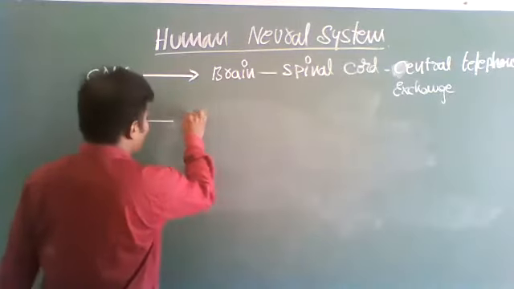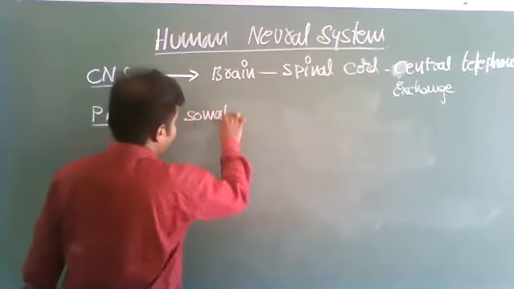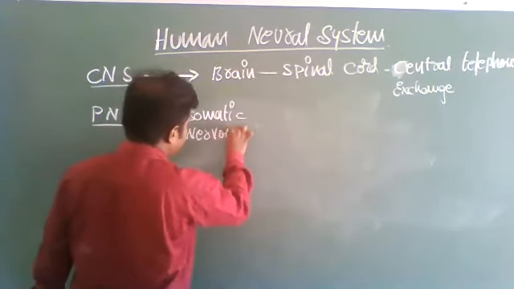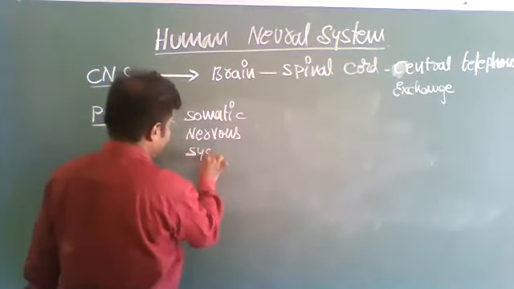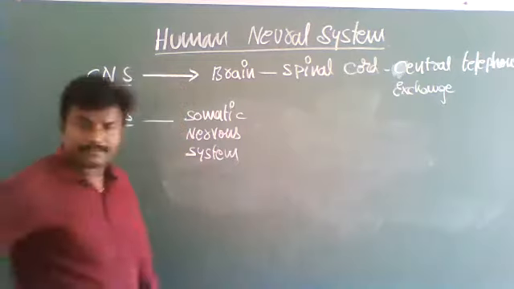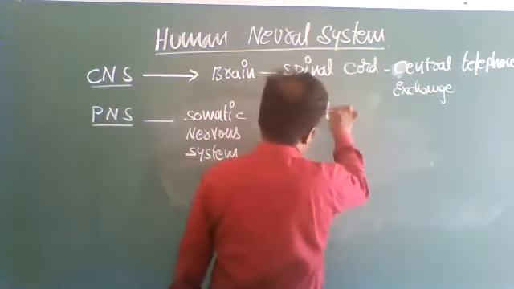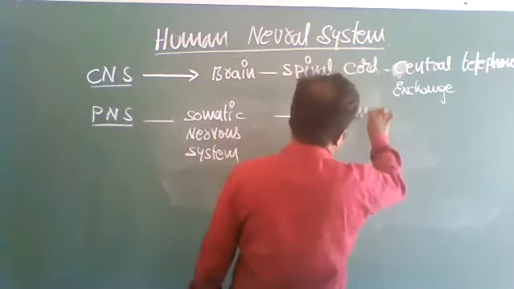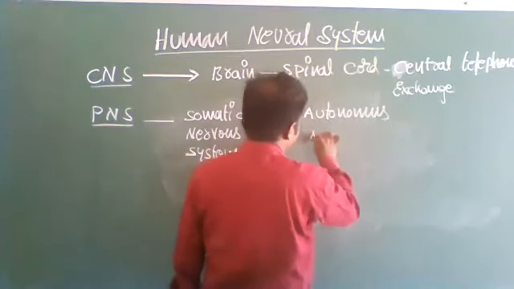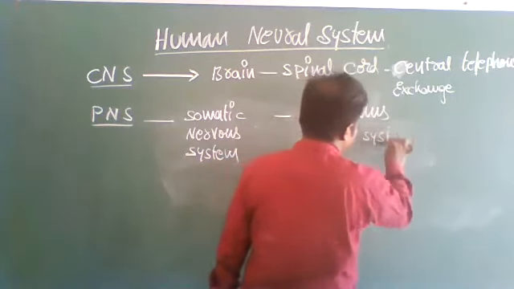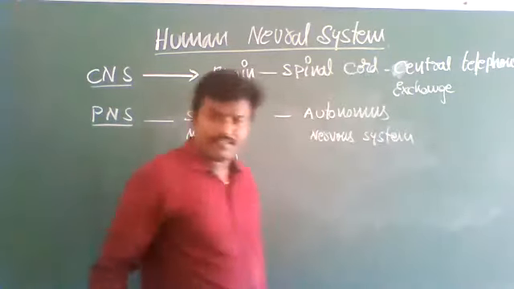The divisions are the somatic nervous system and the autonomous nervous system.